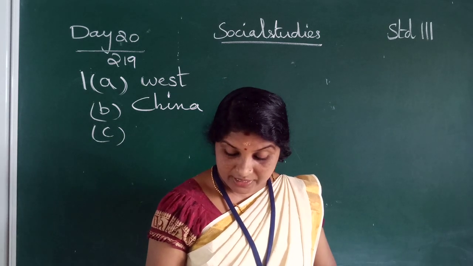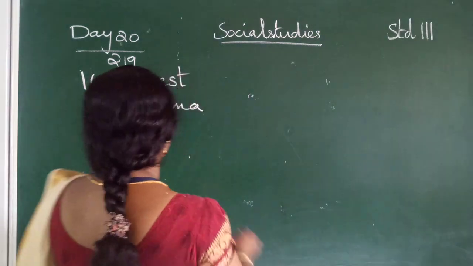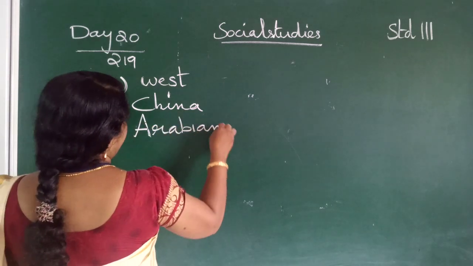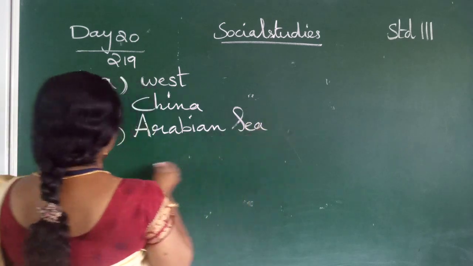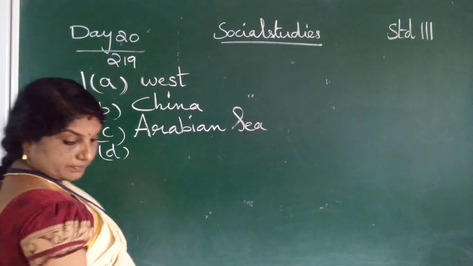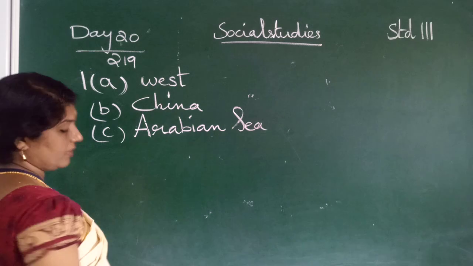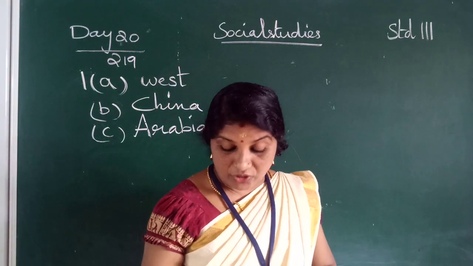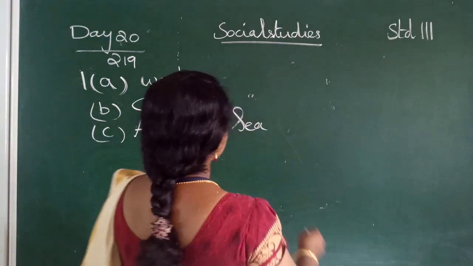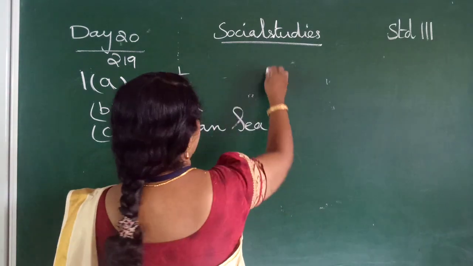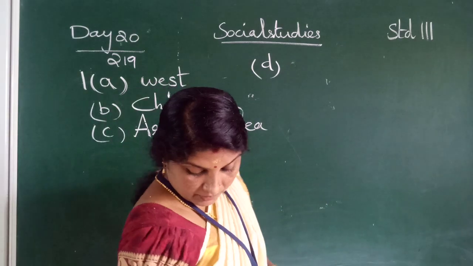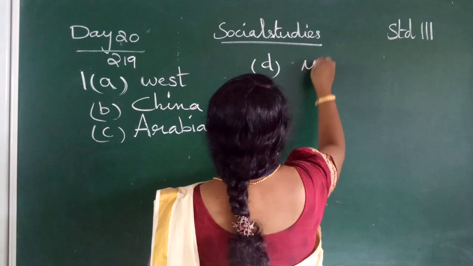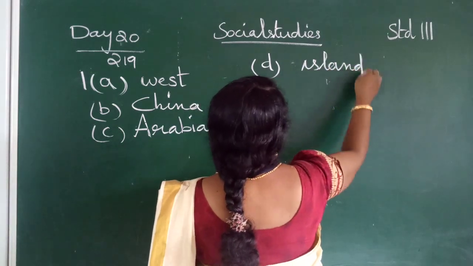Third one: the Lakshadweep Islands lie in the dash. What is the right answer? Arabian Sea. A-R-A-B-I-A-N, Arabian Sea. Then D. Land surrounded by water on four sides is called an island. Island.